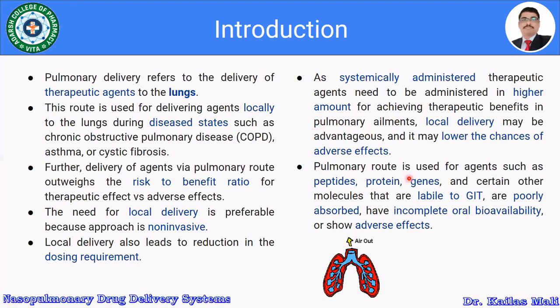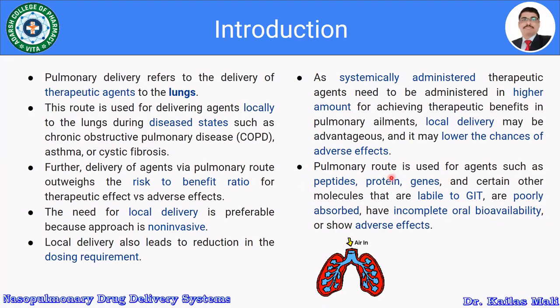So pulmonary route is used for agents such as peptides, proteins, genes, and certain other molecules that are liable to degradation in the GIT and are poorly absorbed and have the incomplete oral bioavailability and show the adverse effect. So it can be used for the protein and peptide types of the drug.